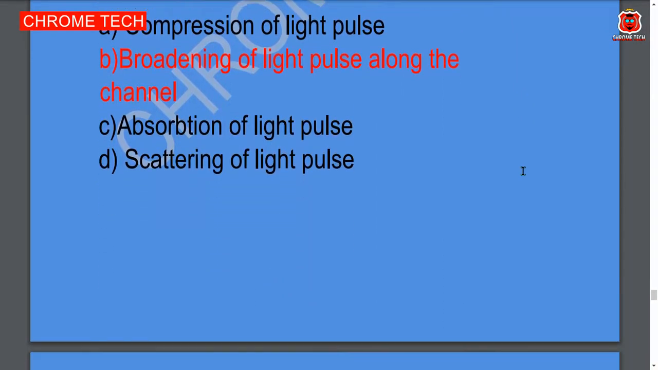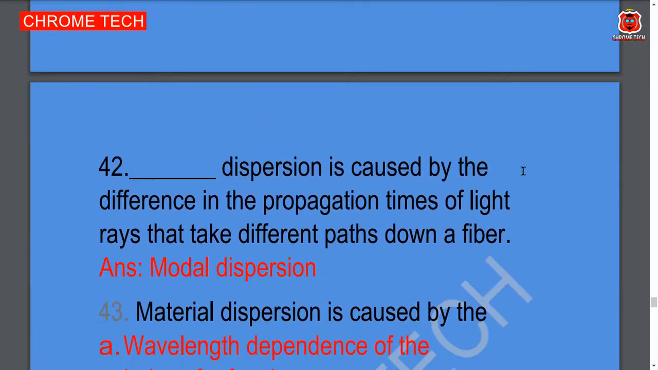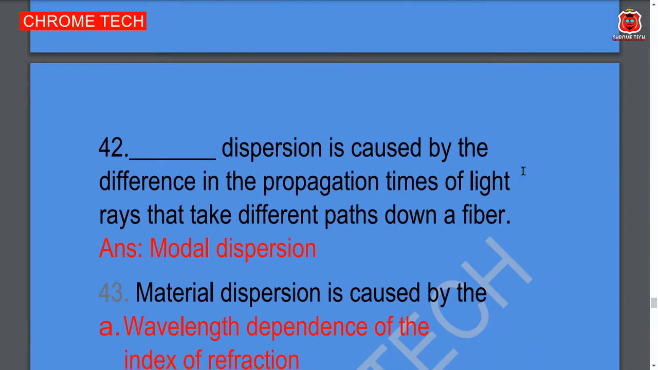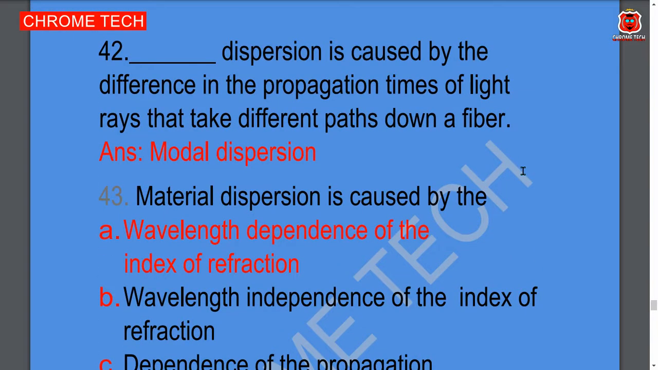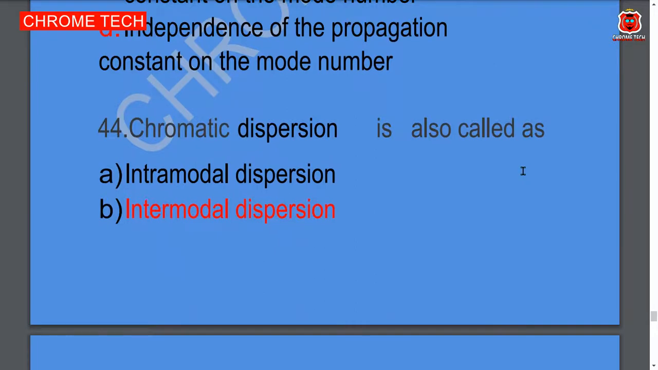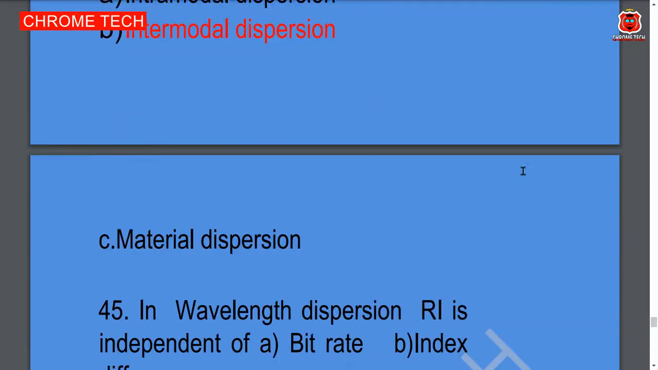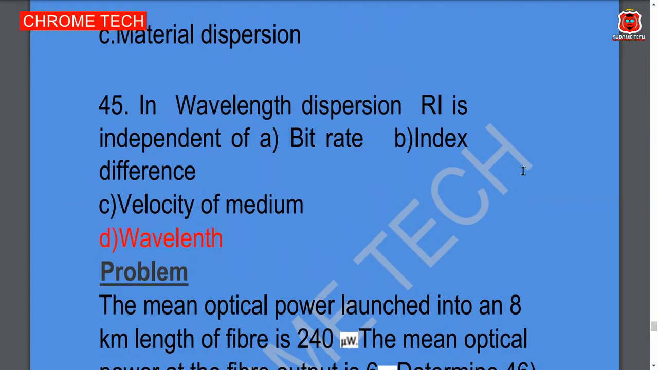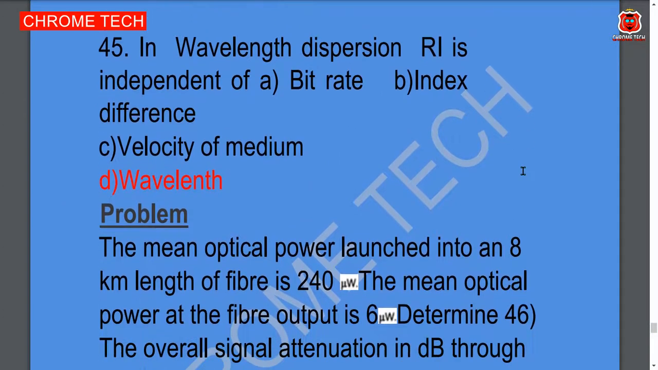Next question. Dash dispersion is caused by difference in propagating times of light rays that take different paths down a fiber. Modal dispersion is the correct answer. Material dispersion is caused by dash. Wavelength dependence of the index of refraction is the correct answer. 44. In wavelength dispersion, refractive index is independent of dash. Wavelength is the correct answer.